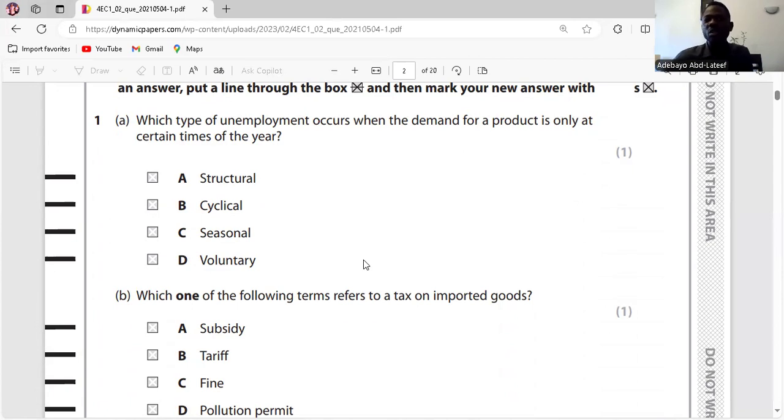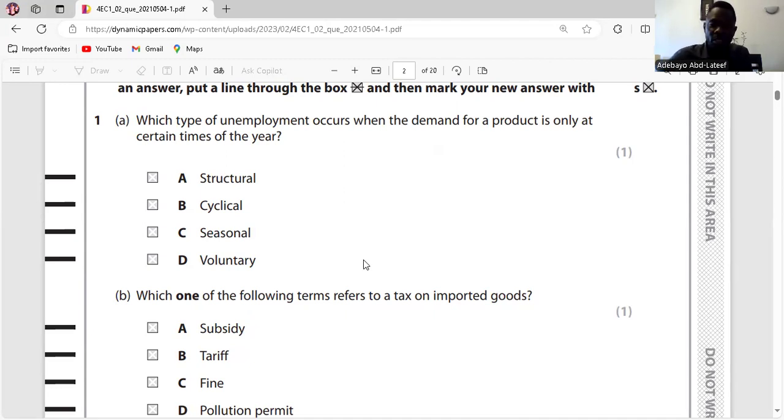Structural unemployment occurs when the demand for certain goods or services produced in the country reduces. So when you are unable to do more exports as a result of maybe a fall in demand or whatever it is, that is structural unemployment. Cyclical is about aggregate demand within the economy. So a fall in aggregate demand will bring about cyclical unemployment.